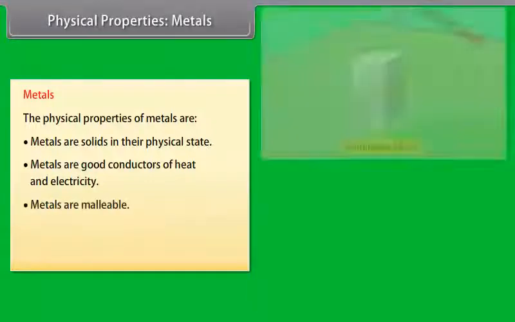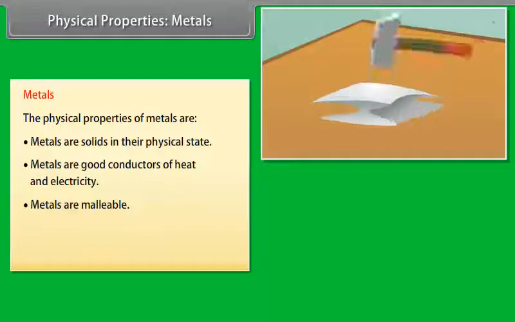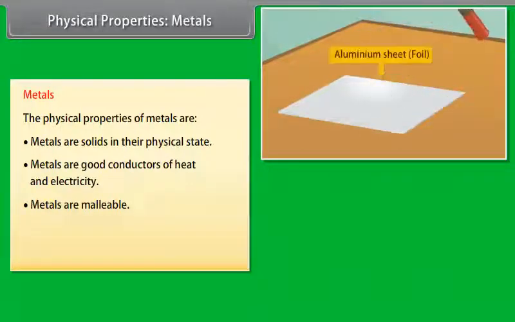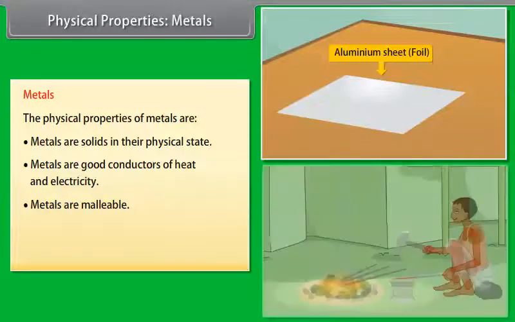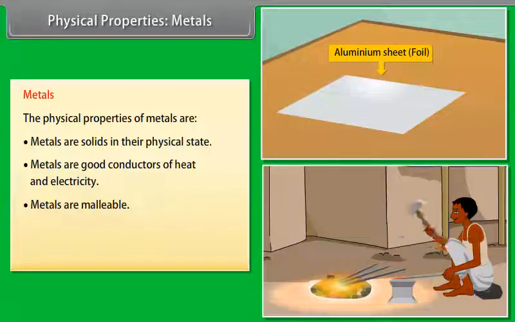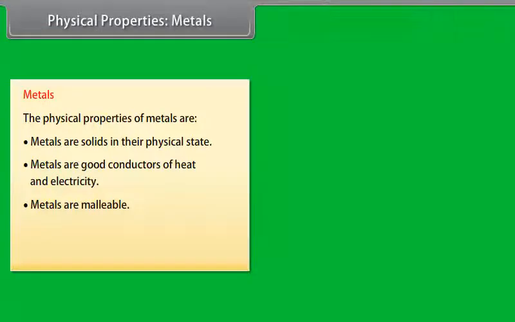Malleable. Metals can withstand hammering and be made into thin sheets known as foils. For example, iron is heated and then hammered into different forms, foils, shapes, etc.